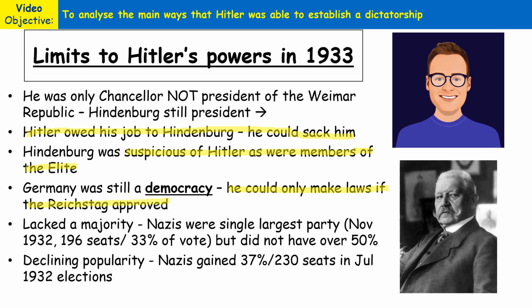Hitler lacked a majority. The Nazis were the single largest party, but they didn't have over 50% of the vote, so Hitler couldn't do what he wanted to. And actually, there had been a decline in popularity for the Nazis between July 1932 and November 1932, so Hitler knew that he had to act quickly in order to secure his position in power.